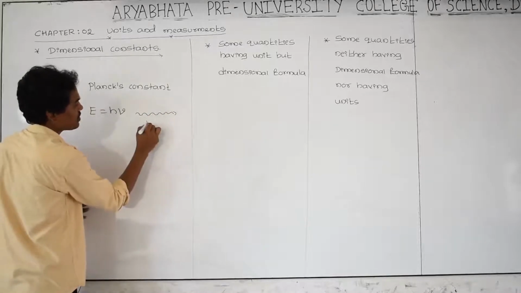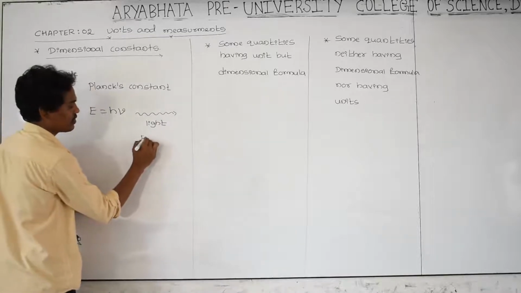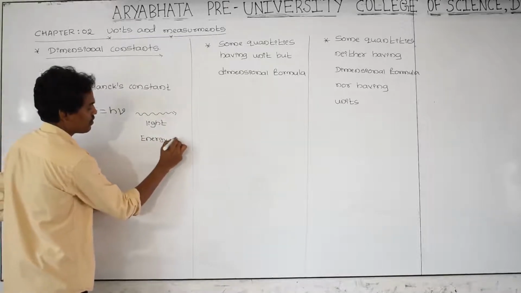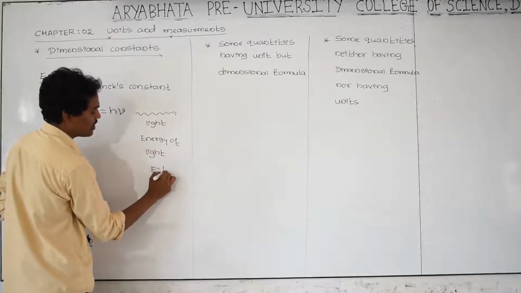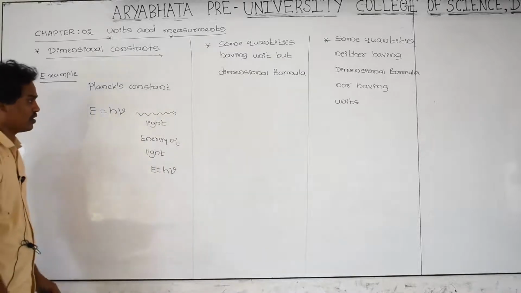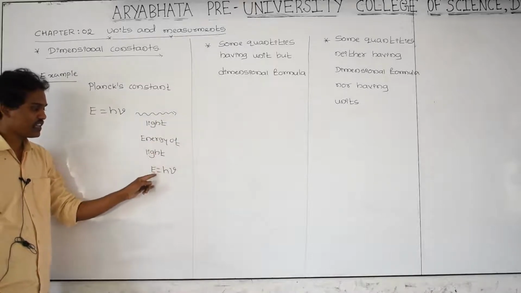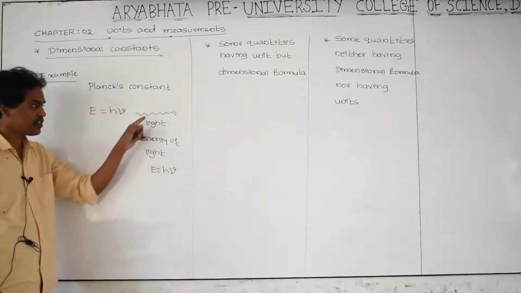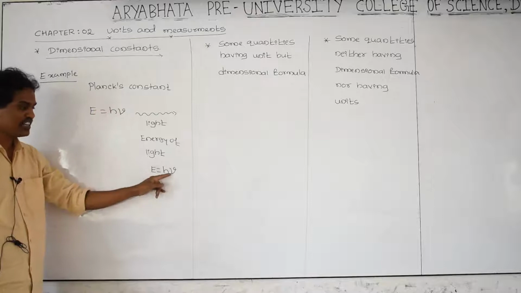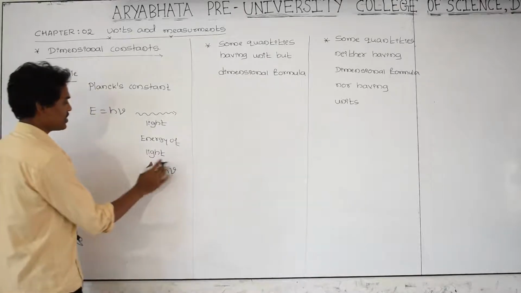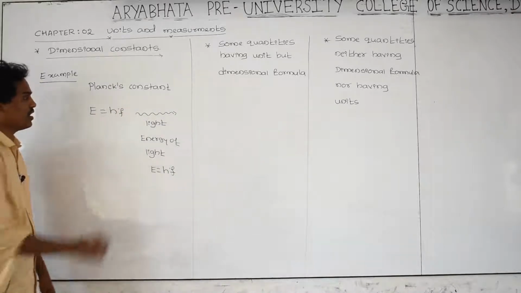The energy of that light radiation is calculated by using the formula E is equal to h nu, where E is the energy of the light, and h is a constant called Planck's constant, named after the scientist. Nu is a frequency, or you can take it as f, hf. This is f, frequency, and this is a constant.